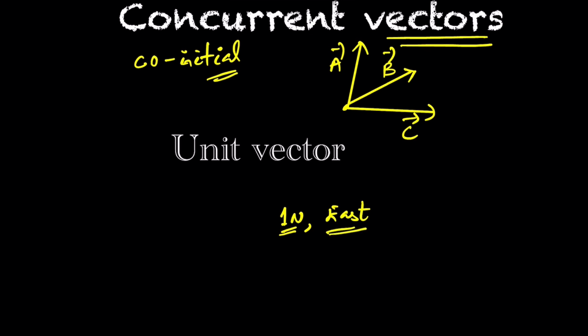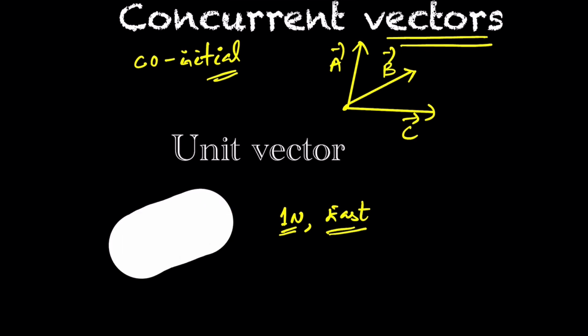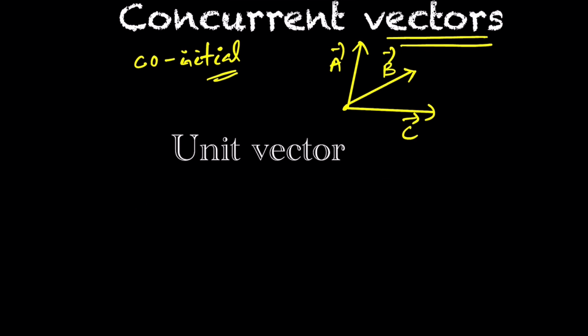A unit vector is a vector whose magnitude is 1, and its symbol is like i cap, j cap. So any vector can be represented as the magnitude times its unit vector. So the unit vector is always the vector divided by its magnitude.